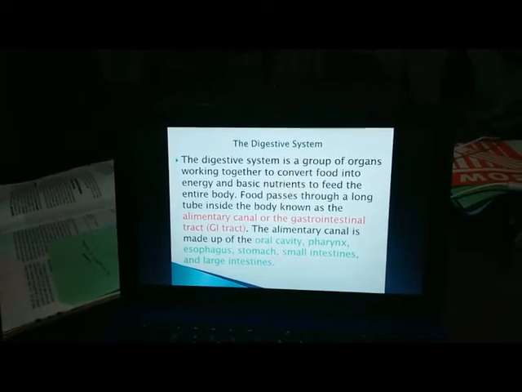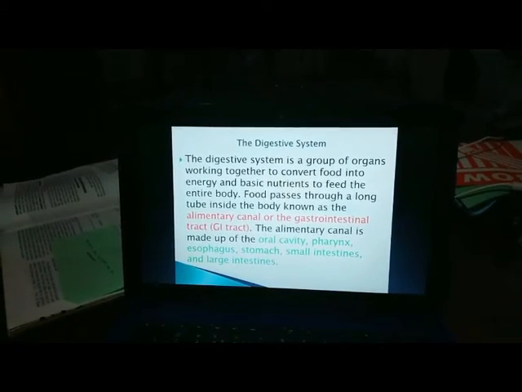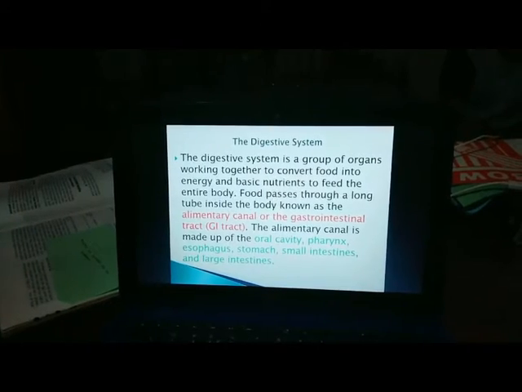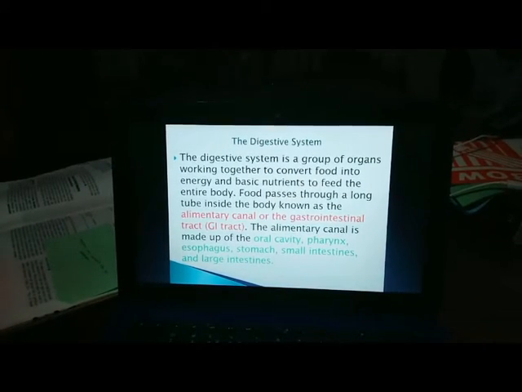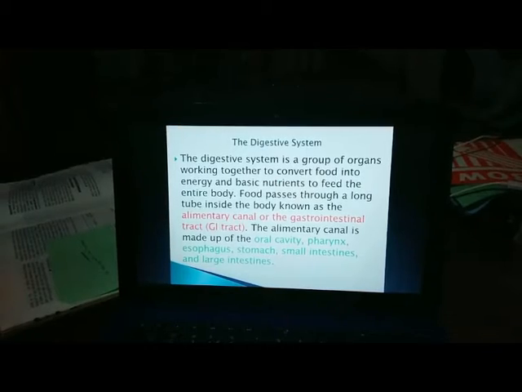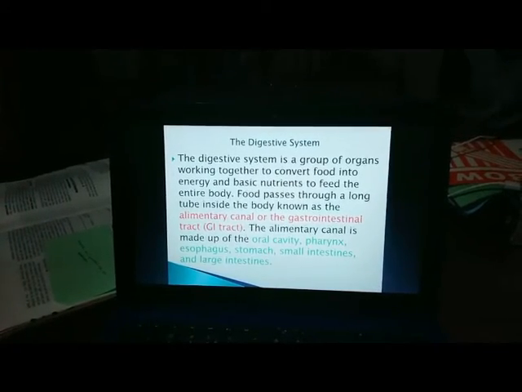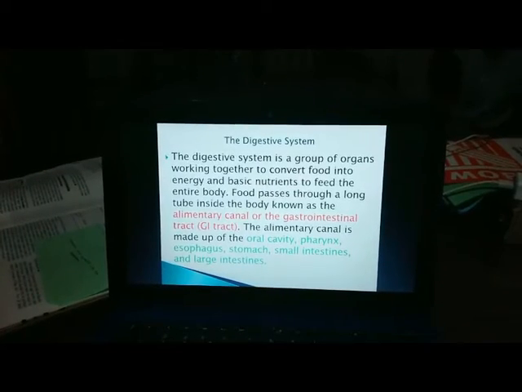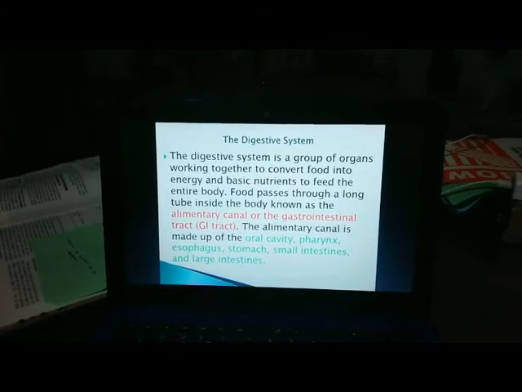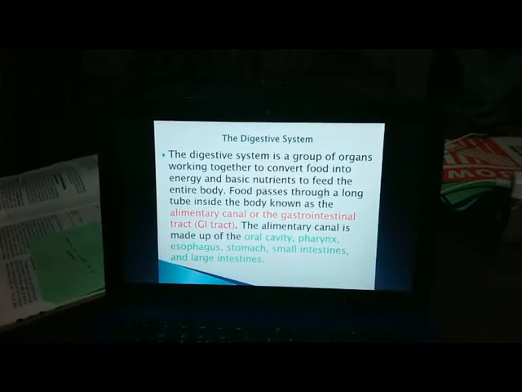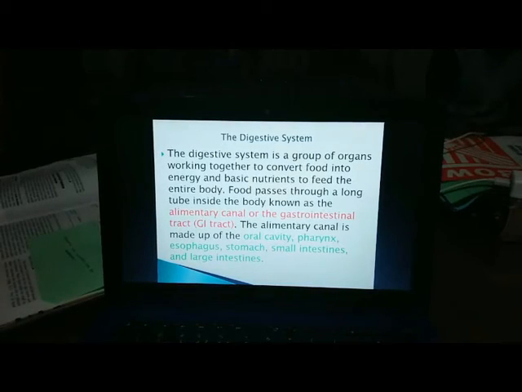The digestive system consists of the alimentary canal or the gastrointestinal tract or the GI tract, and accessory digestive organs. The alimentary canal is made up of the oral cavity, pharynx, esophagus, stomach, small intestines, and large intestines, while the accessory digestive organs are made up of the teeth, tongue, salivary glands, liver, gallbladder, and pancreas. All of this plays an important role for digestion to take place.